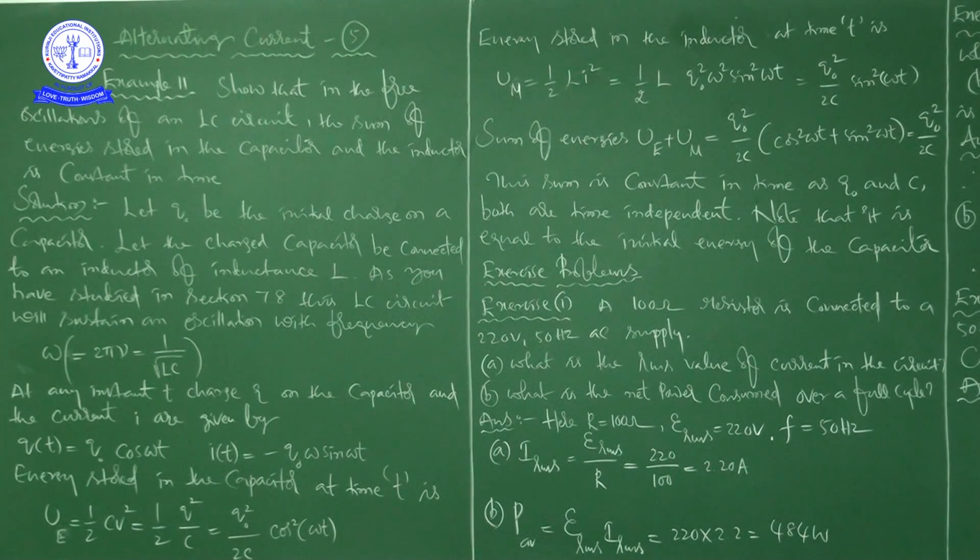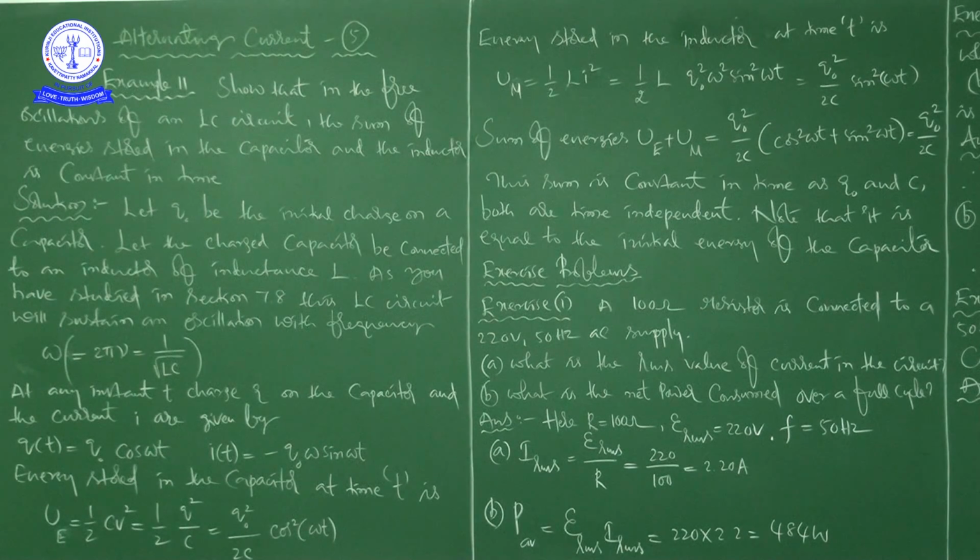Finally write 2.20 or 2.2 amps, that is the RMS value of current he is asking. So this is the formula, I RMS equals epsilon RMS by R, with 220 volts and 100 ohms given, and finally we get I RMS as 2.20 amps.